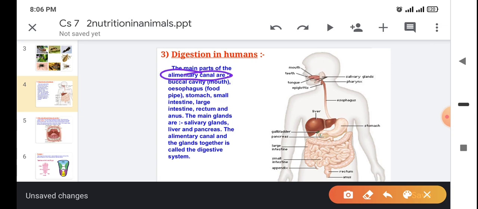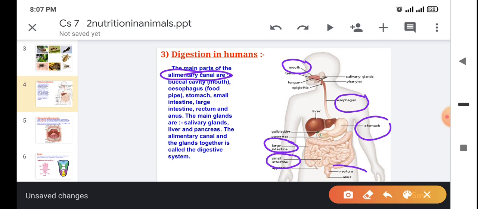So the alimentary canal is further made up of different parts, and the first one is called the mouth or buccal cavity, which is directly connected next to the esophagus. And the esophagus is connected with the stomach, and the stomach is connected with the small intestine. Next to the small intestine, the large intestine is present, and the large intestine finally terminates into the rectum and anus.